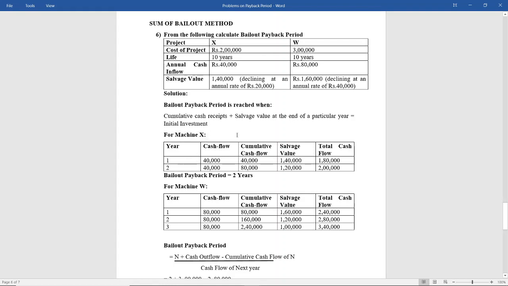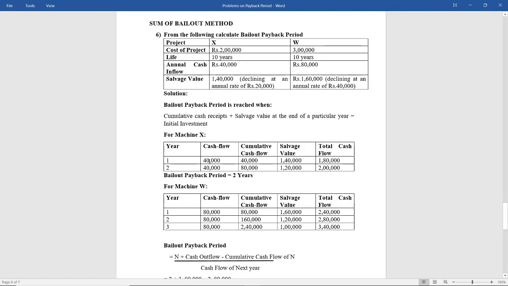Year number 1, and you all know it is equal cash flows. So, year number 1, it is 40,000, 40,000. It is equal cash flows, but we can't use the formula of annual cash outflow divided by cash inflow, because here for bailout they want cumulative cash receipts. So we cannot use that formula. We have to use this formula for bailout.